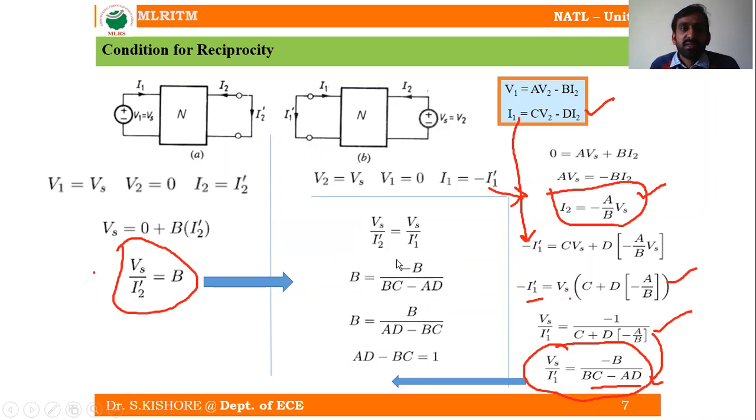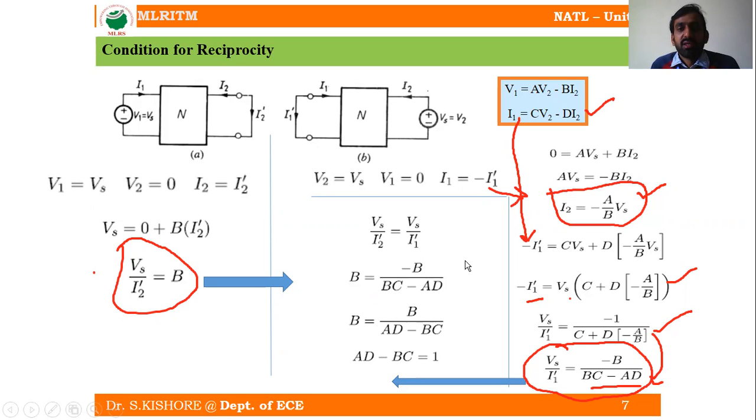So equating the impedances. Why are we equating these impedances? Because for the reciprocity condition, I1 dash should be equal to I2 dash.